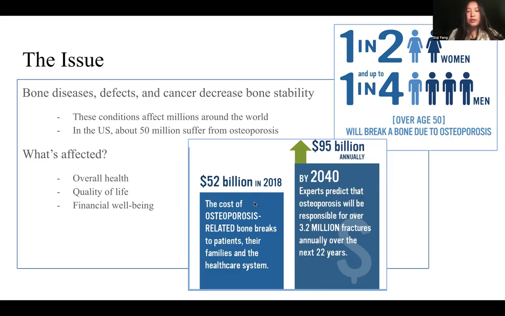In this graphic here, you can see that in 2018, families spent 52 billion on osteoporosis related bone breaks. By 2040, it is predicted that 95 billion will be spent annually due to osteoporosis. If we can develop technology to alleviate the consequences of bone diseases, all this money can be utilized elsewhere.